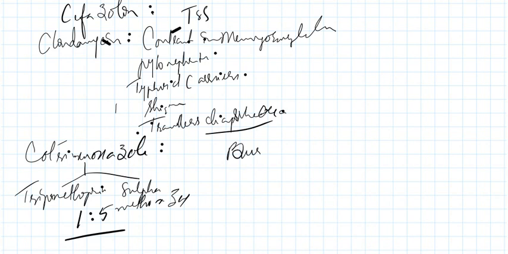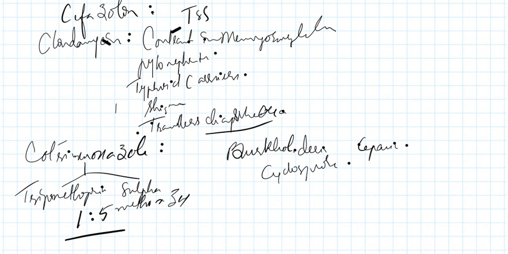First one is Burkholderia cepacia, Cyclospora, Isospora, next Nocardia, then Sarcocystis.